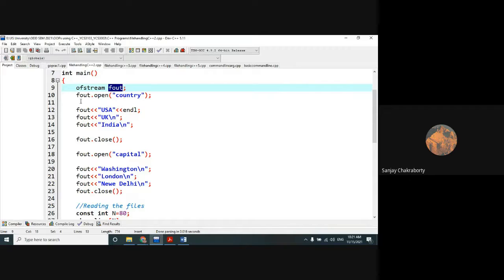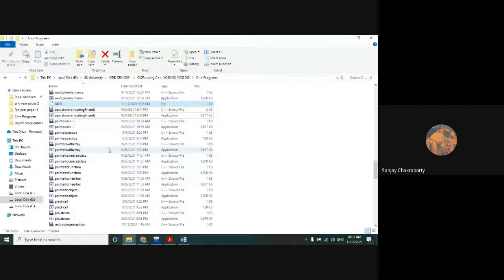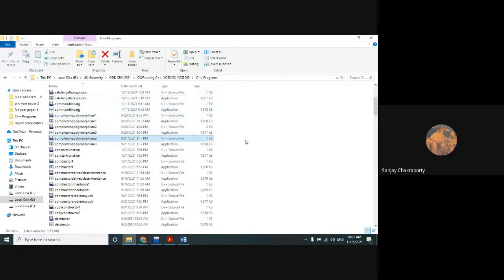So ofstream is output file streaming that has the streaming object fout. Clear? Now we will use the open method, a system defined method, applied on this file streaming object fout. Which file have we created? We have created a file country. First we will check whether in this drive we have any file with the name country. I am searching with C.